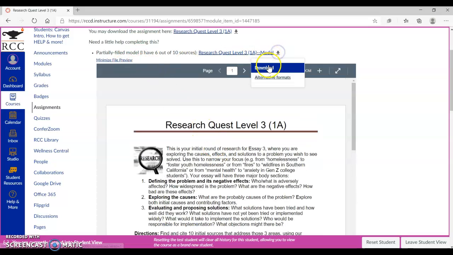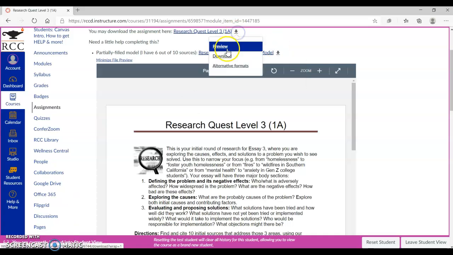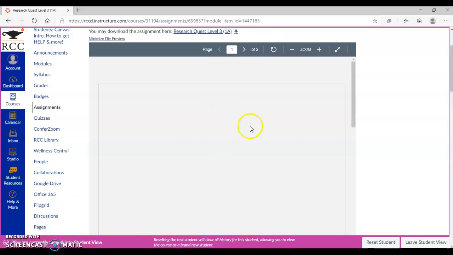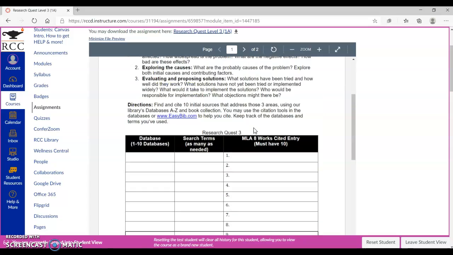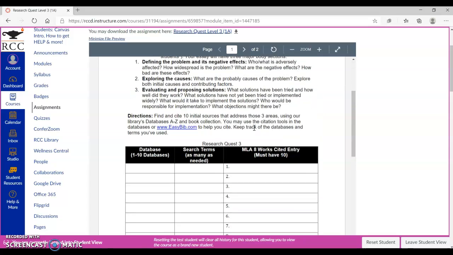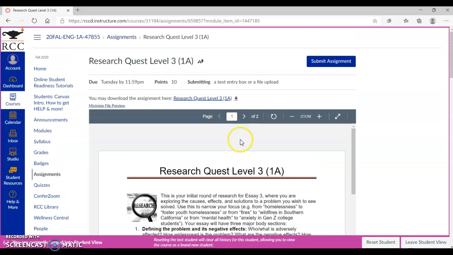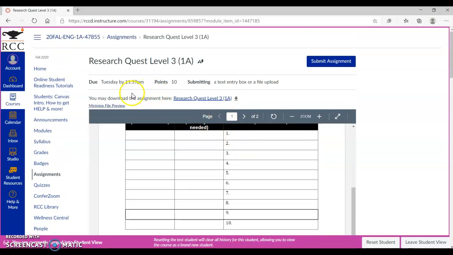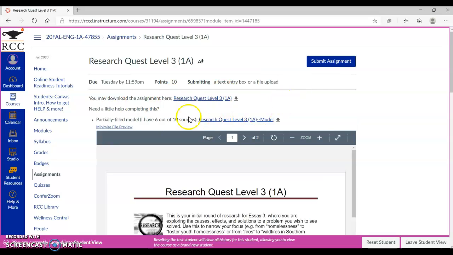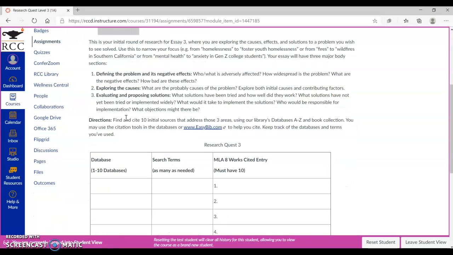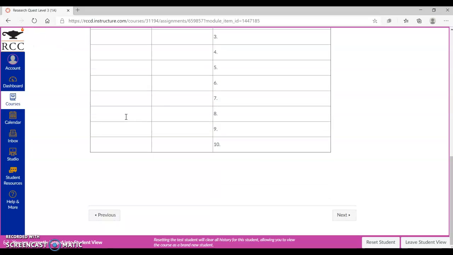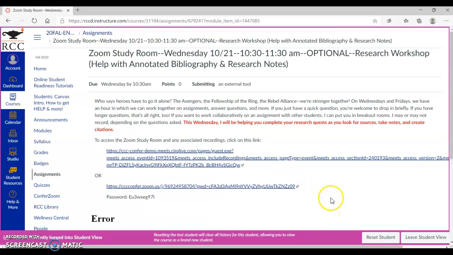You can use that model to help you, as well as the video I went through. If you're confused, that video can help you. You can download this in order to do it, or you can do it on a separate piece of paper. That's fine as well. That is due Tuesday, and that's really just your first research, and you're just logging what sources you looked at and so on.